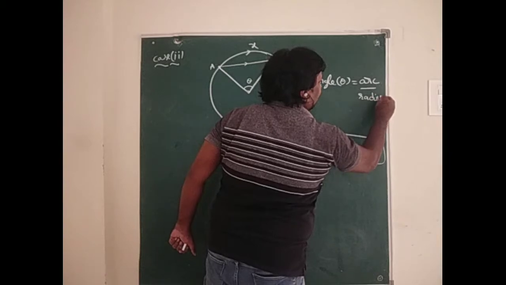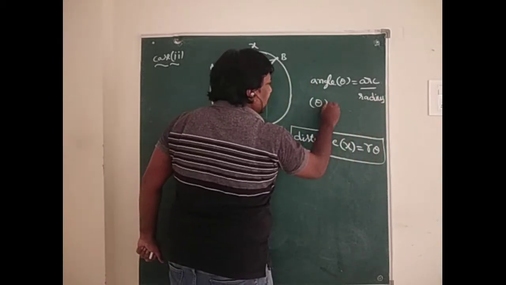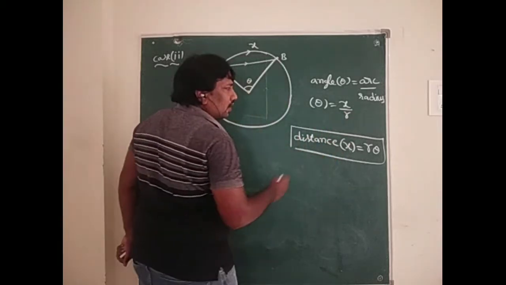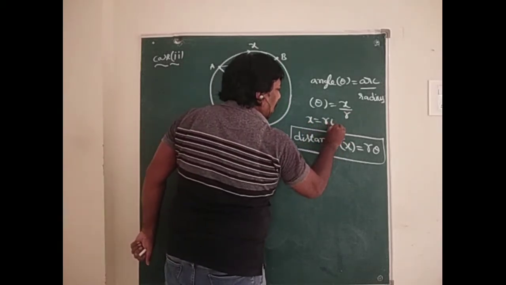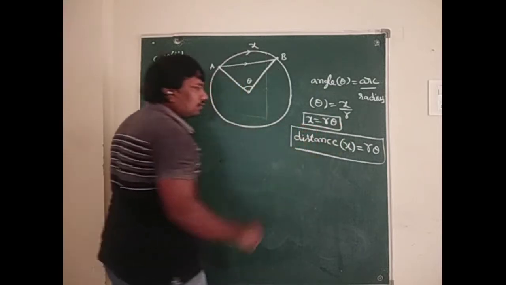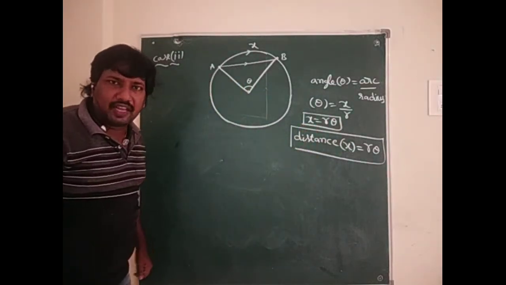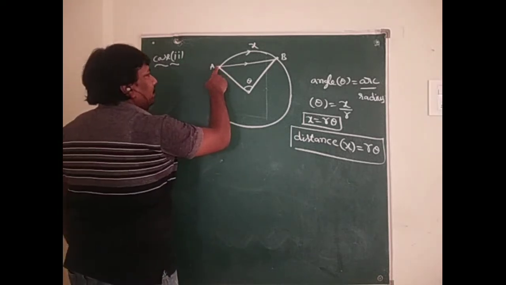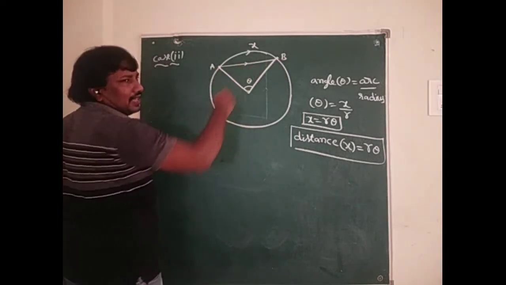So here theta equal to arc length x by radius r. Therefore x equal to r into theta. Now we can find out displacement. In the case of displacement, that is the distance between initial and final point, that is AB.